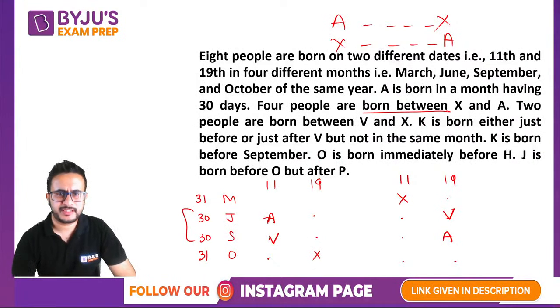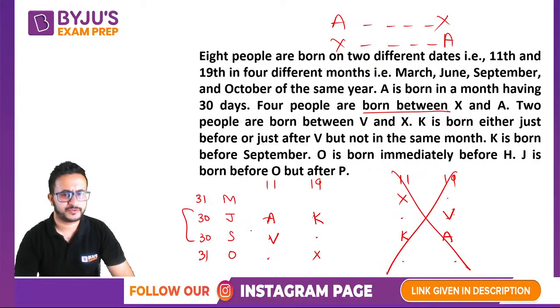K is born either just before or just after V, but not in the same month. ठीक है, so K is just before हो सकता है यहाँ पे, after में तो same month हो जाएगा. So K will come here. In this case, K will be just after, because before will be same month. Okay, K is born before September. Okay, now this is in September, so this case now gets eliminated. Okay, so we will continue with this case.